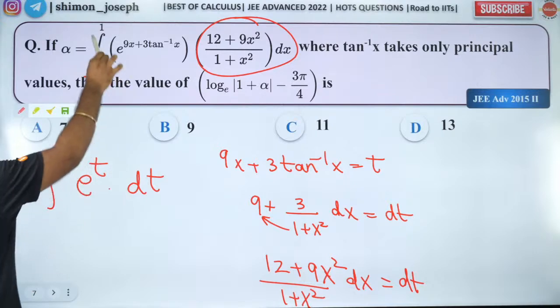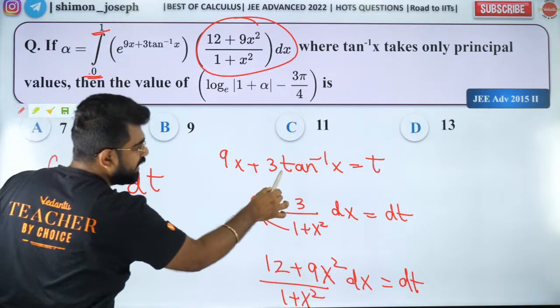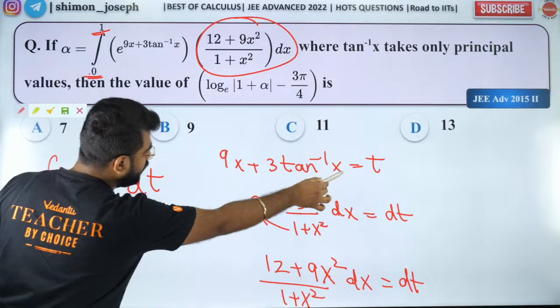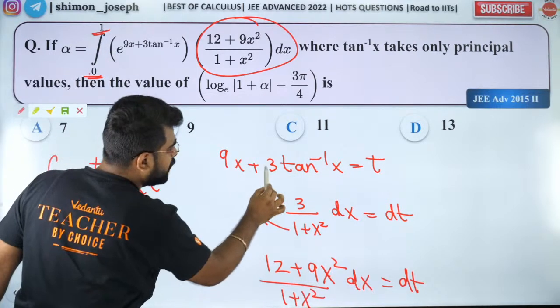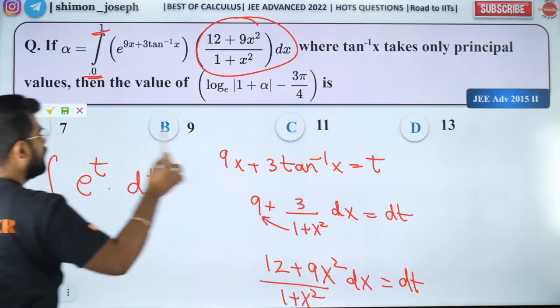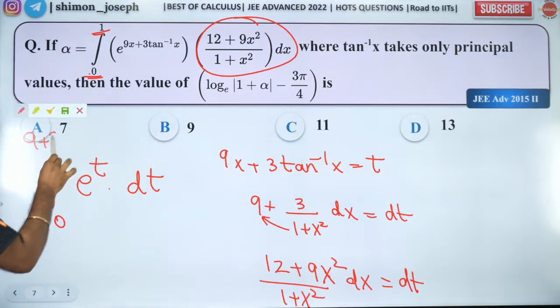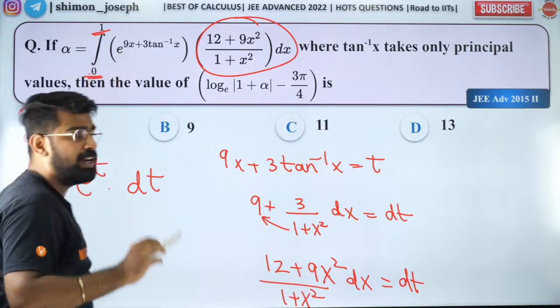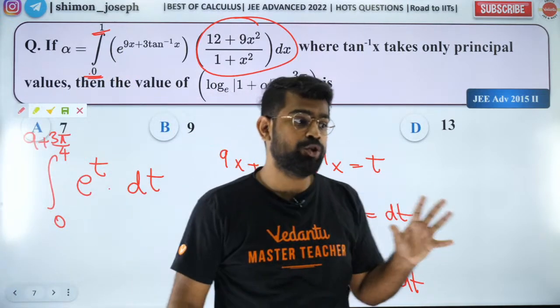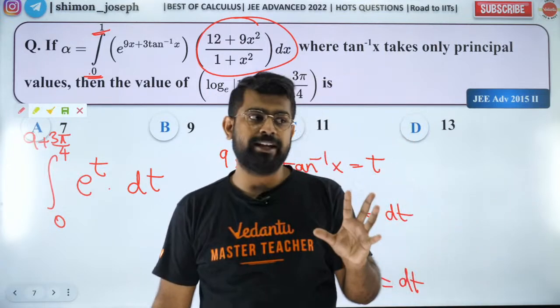Now I have to change the limits. When x is 0, my t will also be 0. When x is 1, I'll have 9 plus 3 tan inverse of 1. So 9 plus 3 pi by 4. So that's my upper limit. Because when you substitute, people, the limit will also change. Do not forget that. Okay.